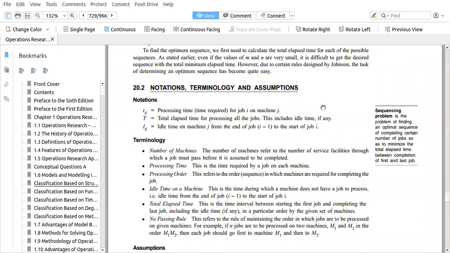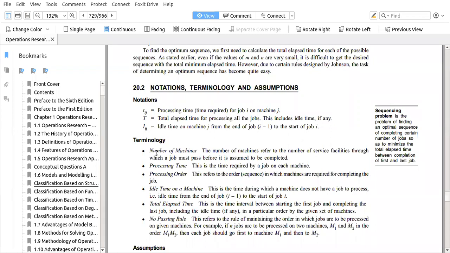If there's any idle time, that is the job has started but the machine is not available, or the machine is available but the job is not ready, then also it is called an idle time. So I_ij is the idle time on machine j from the end of job i minus one, the previous job, and the start of the new job. So the idle time between the job earlier completed and the job to be started is called I_ij.